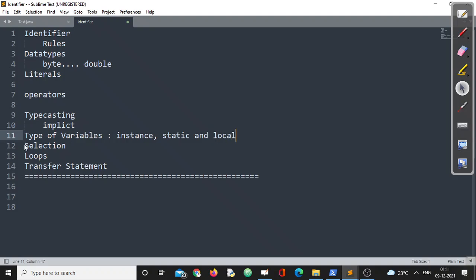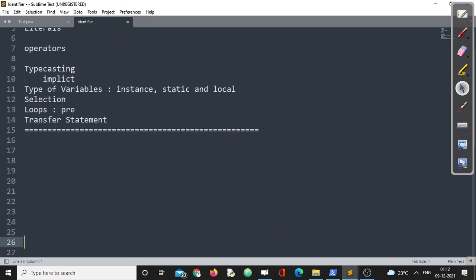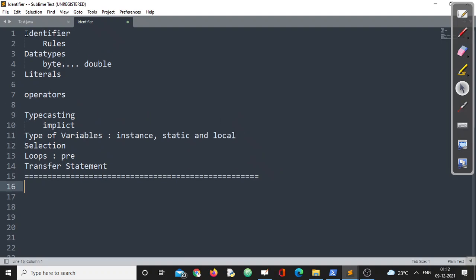After that, we have a few statements, like selection statements like if and switch, followed by loops called pre and post test. Both the loops we have covered. And in the last video itself we covered some transfer statements like break and continue. So all these concepts will be required in almost every session from today's session onwards. So make sure you have covered all these concepts, so that it will be very easy for all of you to understand the other concepts, right?